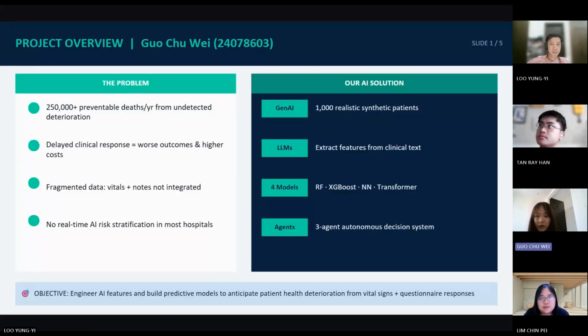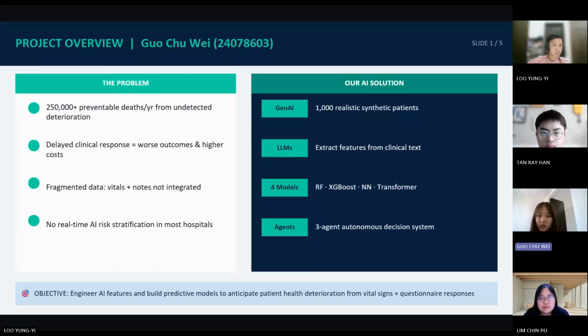Every year, hundreds of thousands of preventable deaths occur because warning signs are missed or identified too late. In many hospitals, patient data is often scattered across vital signs, clinic notes, and electronic health records, making it difficult for healthcare professionals to gain a complete picture of a patient's condition in real time. To tackle this problem, we developed an AI-powered patient deterioration prediction system.